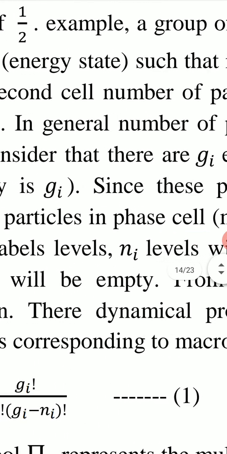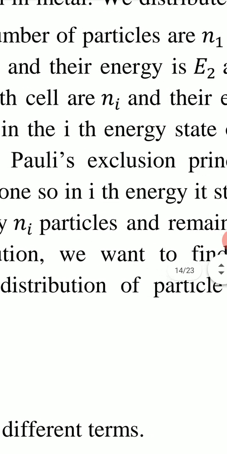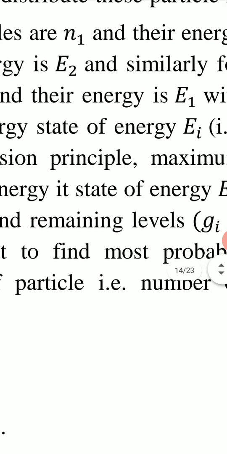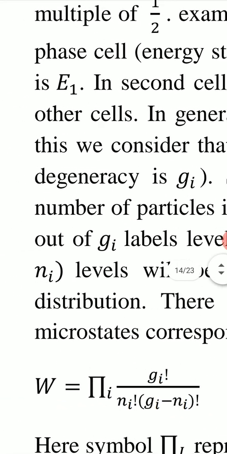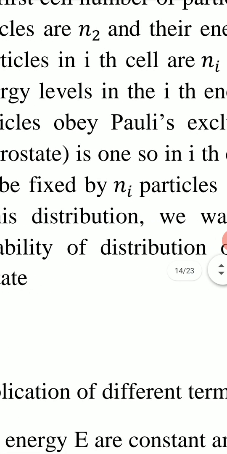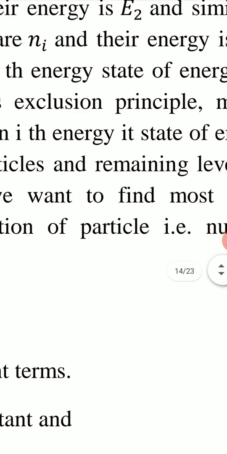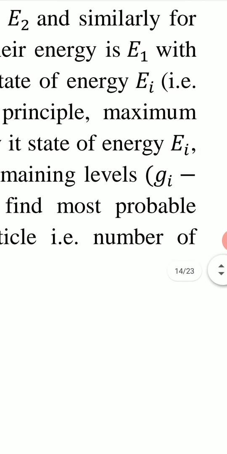In second cell number of particles are N2 and their energy is E2, and similarly for other cells. In general, number of particles in ith cell are Ni and their energy is Ei.